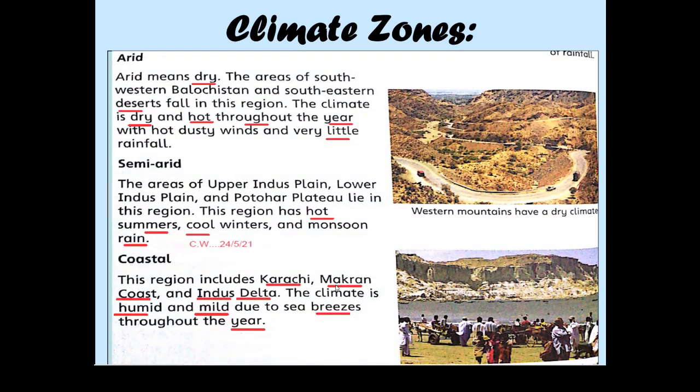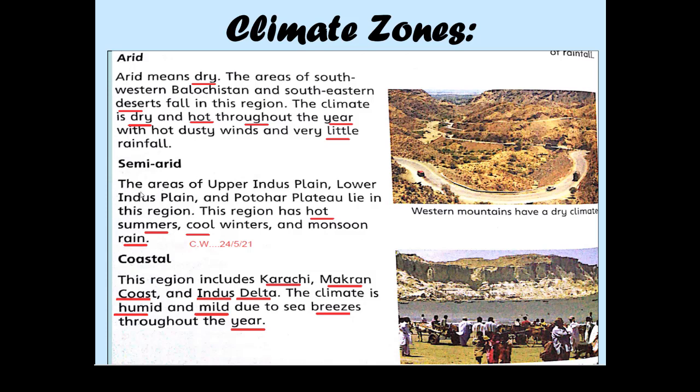After highlands, we will see arid, semi-arid and coastal zones. Here you can see arid. Arid means a dry area. Areas of southwestern Balochistan and the southeastern deserts fall in this region, and the climate is dry and hot throughout the year with hot dusty winds and very little rainfall.